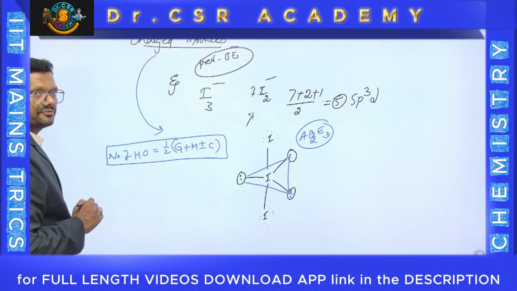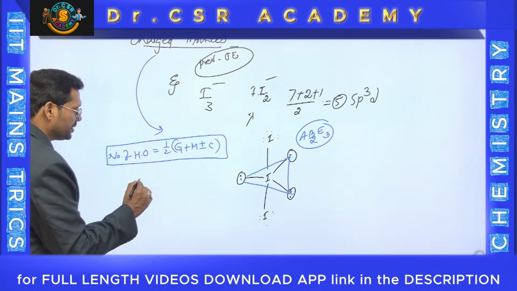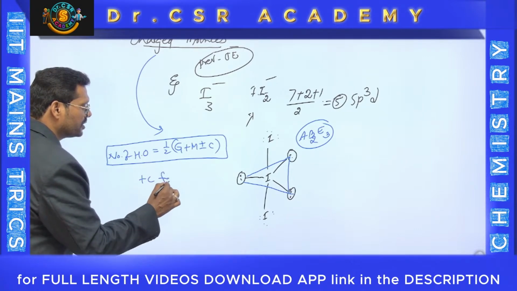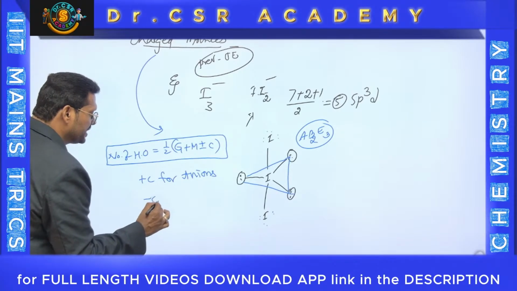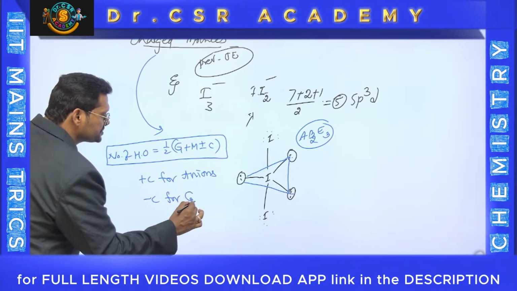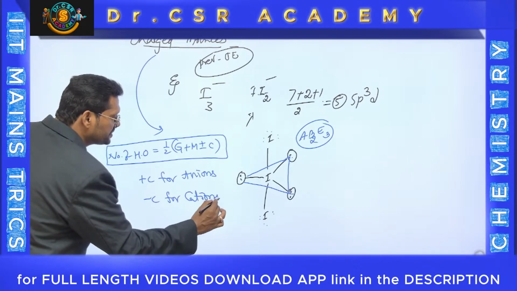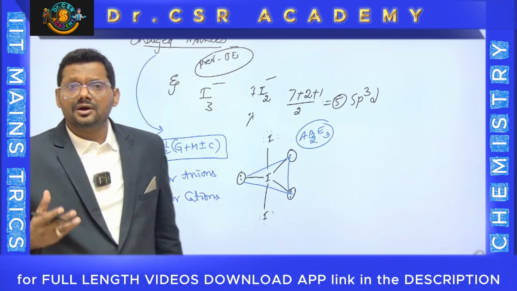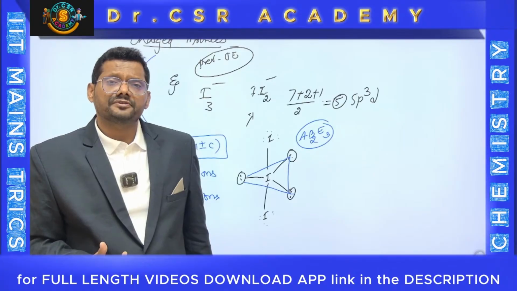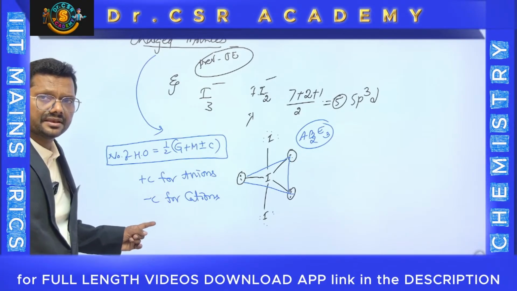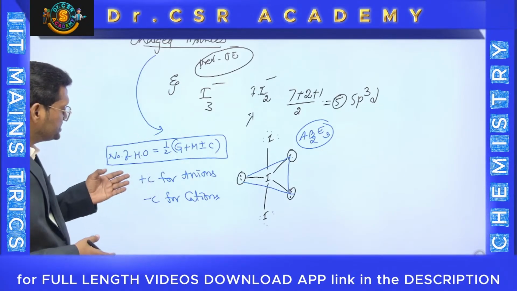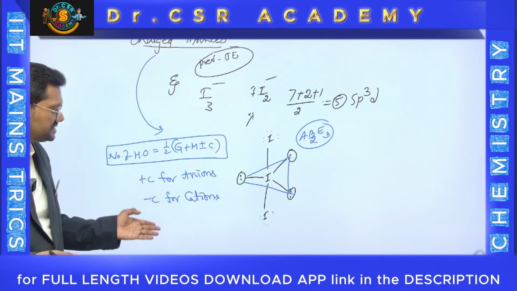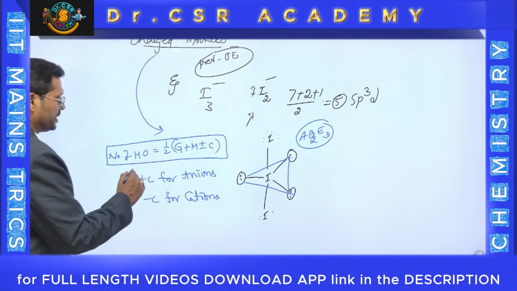You take plus C for anions and minus C for cations. Because cation means a loss of electrons, there is a shortage of electrons, which means minus is the sign. Anions means extra electrons, which means there is an addition of electrons, so plus C you can use. For cations, minus you have to use. So I hope you understood.